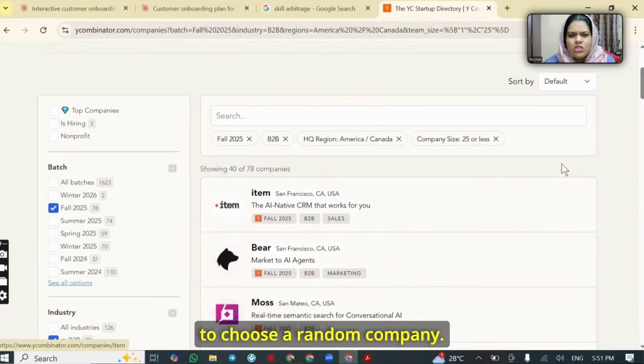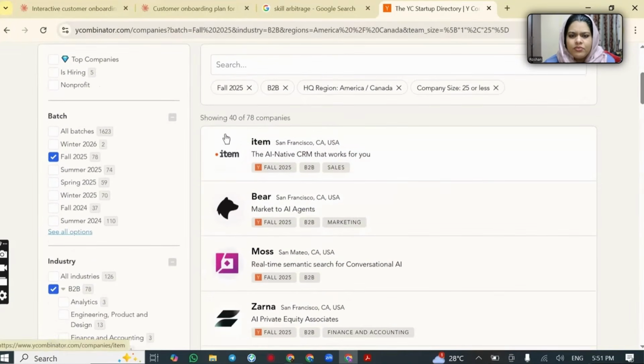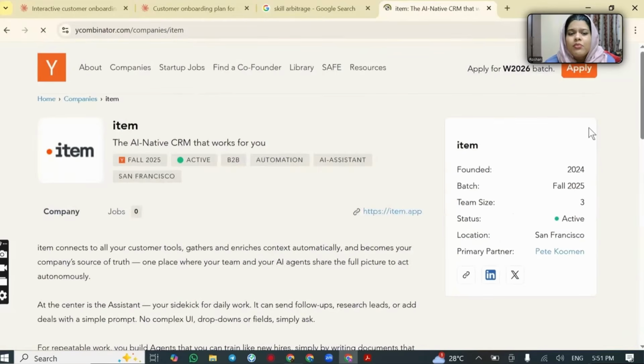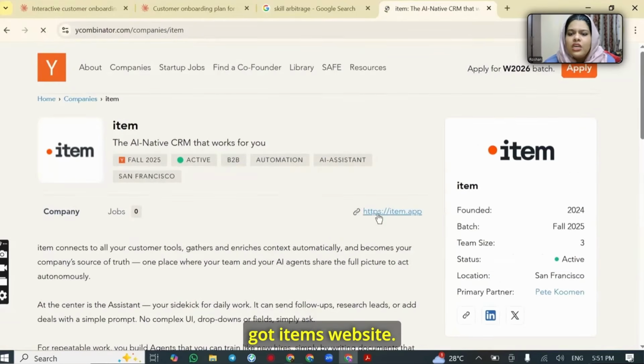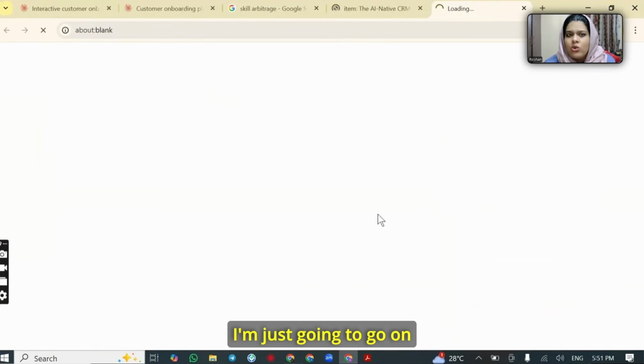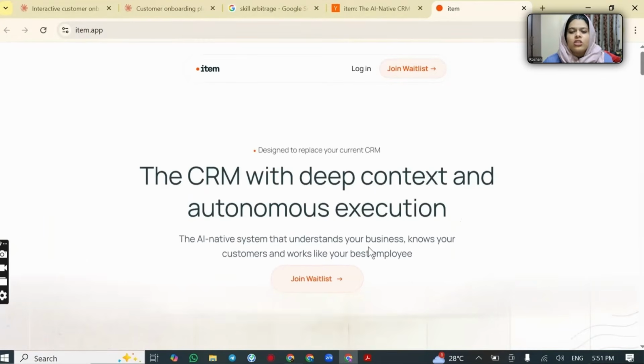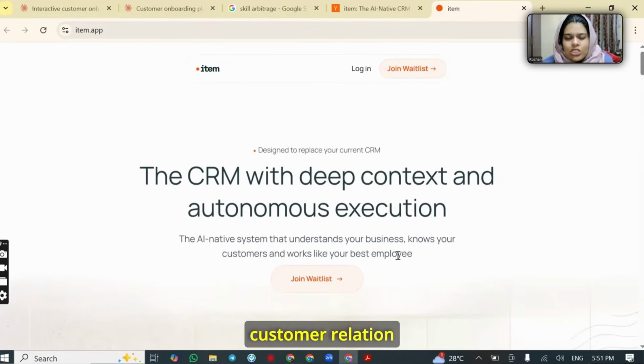I'm just going to choose a random company. Item is an AI native CRM that works for you. Bear is a marketplace for AI agents. Anything is fine. Let's just go to Item. And here I've got Item's website. I'm just going to go on their website. I don't even know what they do, by the way, so far. So it says the CRM with deep context and autonomous execution. Something related to customer relations, that I understood.